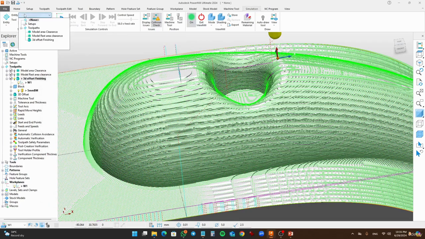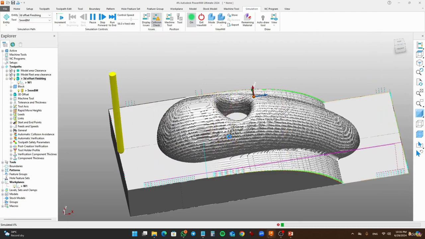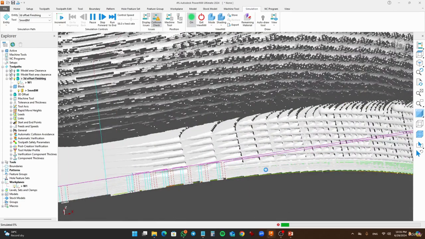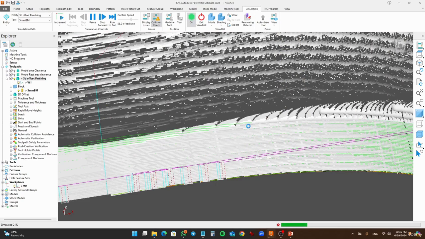Close it. Now again go to 3D offset finishing, play. And you see over here that the finishing occurs. The cusp height is going down.